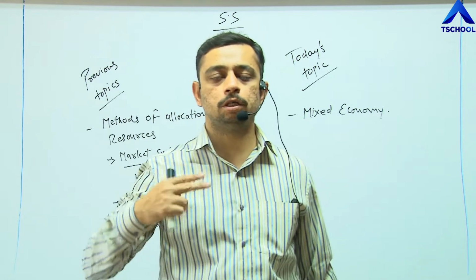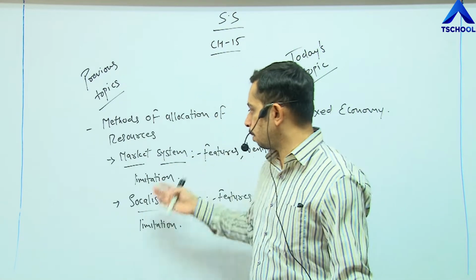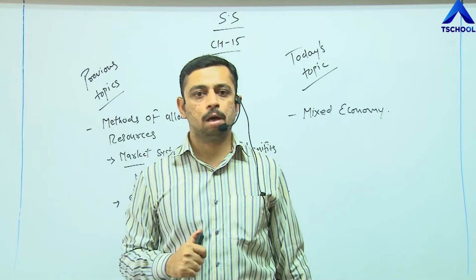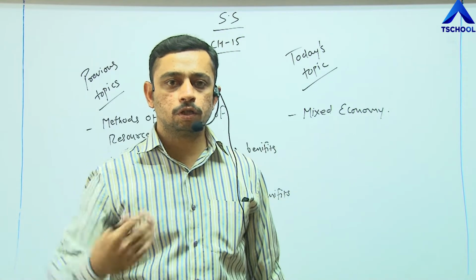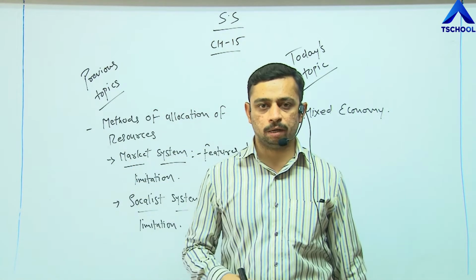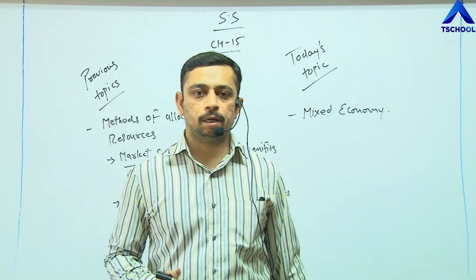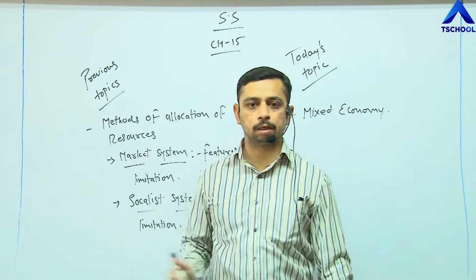As we have already seen, two systems were being followed in different parts of the country, that is the market system and the socialist system, right? But there are certain possibilities that in certain states, where people have a higher standard of living in the same country, talking about India, India generally follows the socialist system on a higher concept compared to the market system.